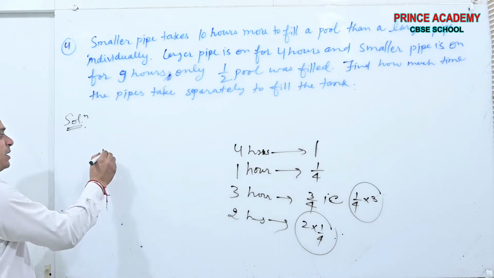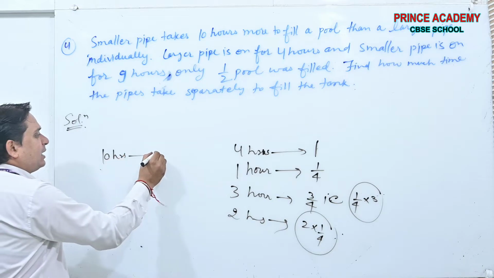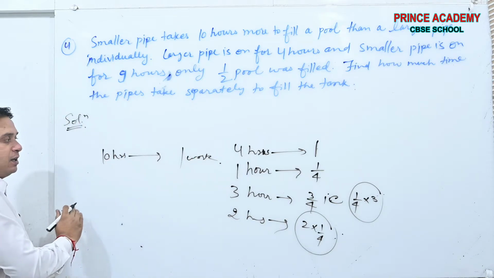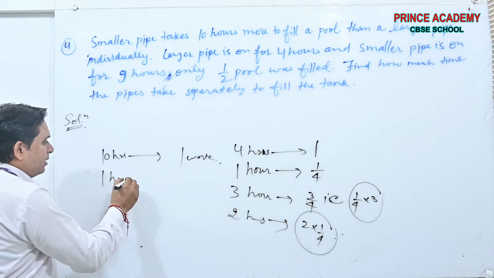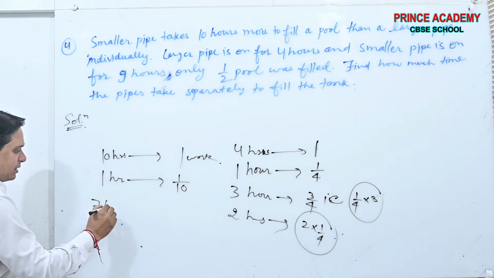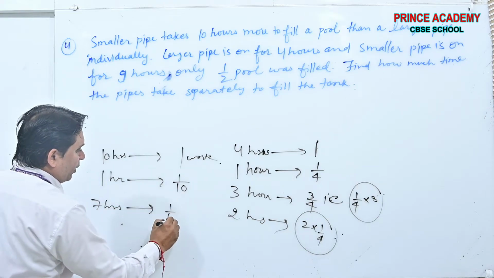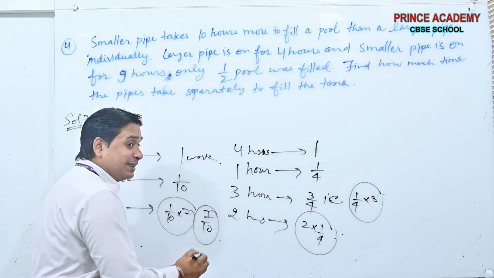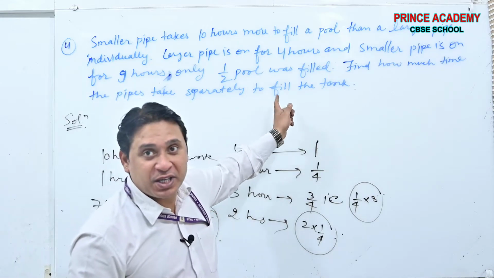Suppose I can do a work in 10 hours. One work is done in 10 hours. In 1 hour, the work done is 1 by 10. In 7 hours, the work done is 1 by 10 into 7, that is 7 by 10. Yes or no? This is the criteria I am going to use here.